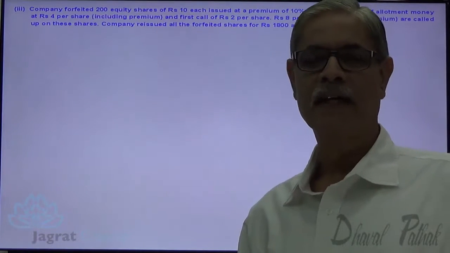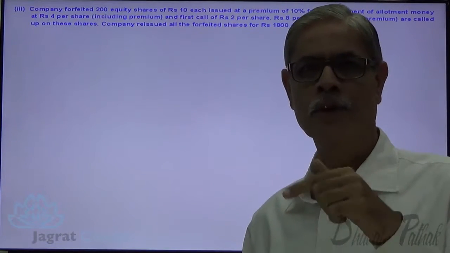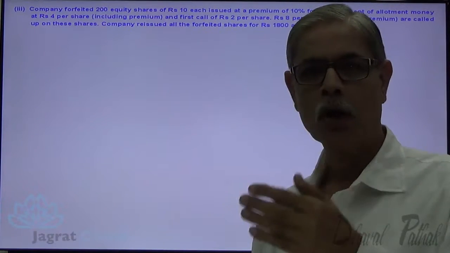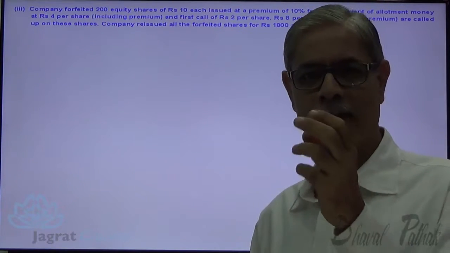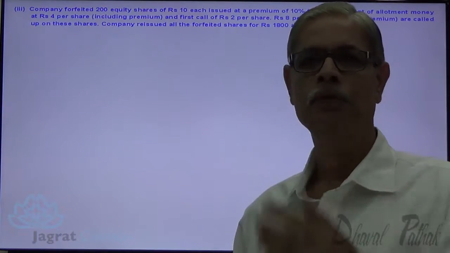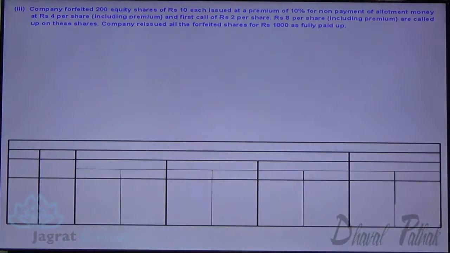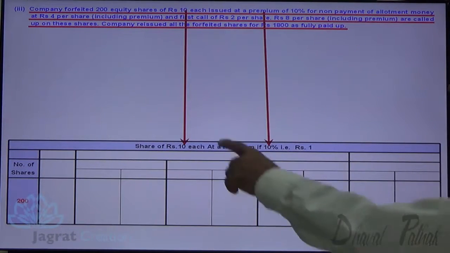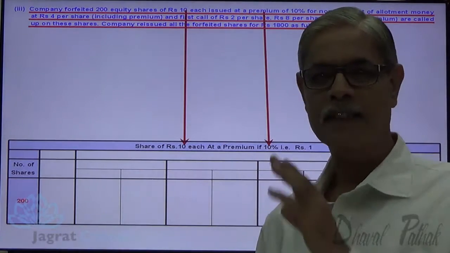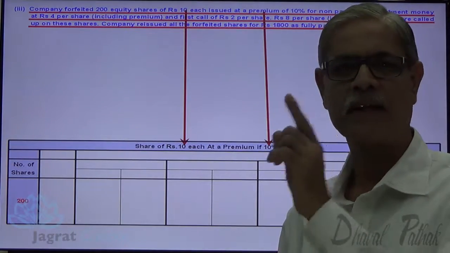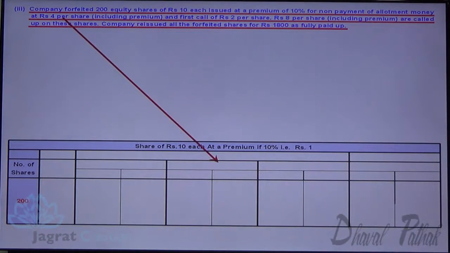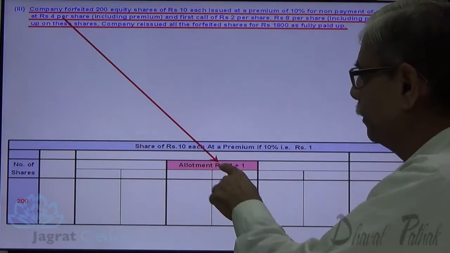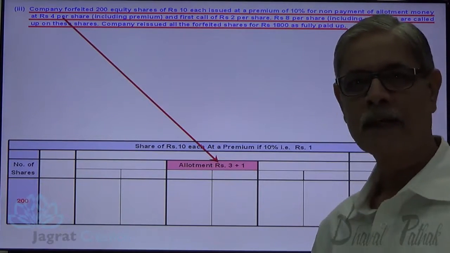Here also once again we are required to consider calls in advance at the time of reissue. Here all the shares are reissued. That is a point of difference as compared to the previous sum. Now how many shares are there? 200 shares. Shares of 10 each issued at a premium of 10%. So 1 rupee is the premium. Total amount to be collected is 10 plus 1, 11 rupees. Non-payment of allotment money including premium, so 3 plus 1. This is the allotment recoverable amount.